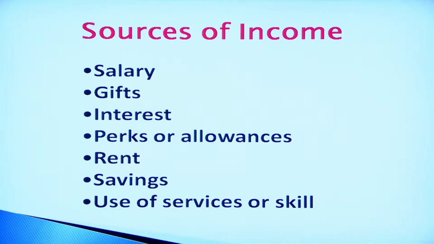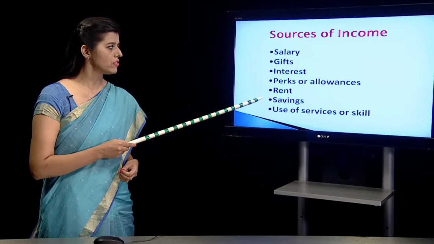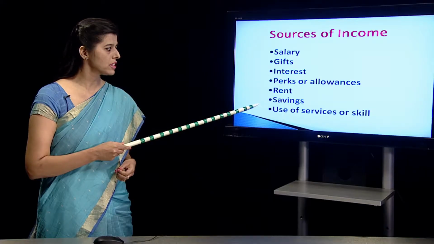The sources of income are salaries, gifts, interest, perks or allowances. Perks or allowances are those things which a company, when a person is working in a company, may be offering, like a car driver or a car or a holiday trip. So those are the perks or allowances. Rent received from a house, savings, the money which we have saved, use of services or skill.